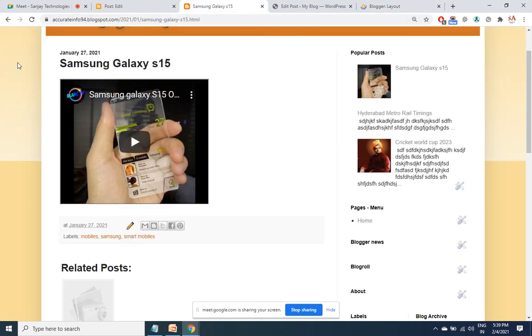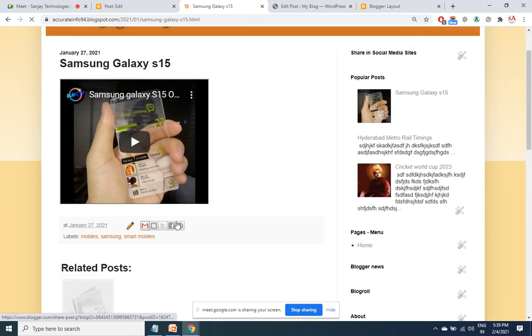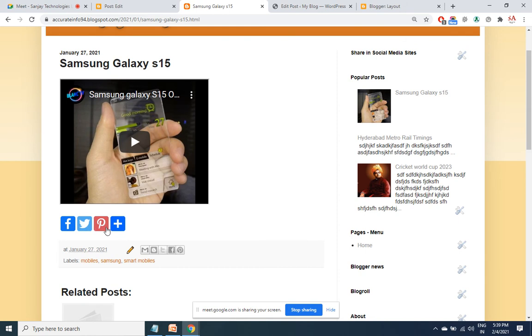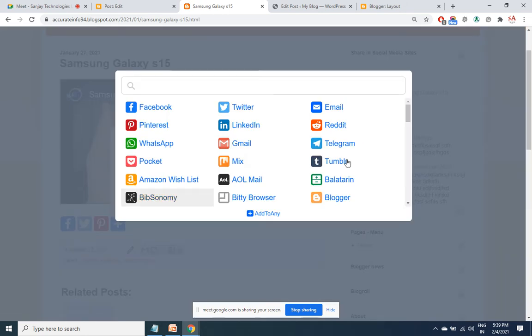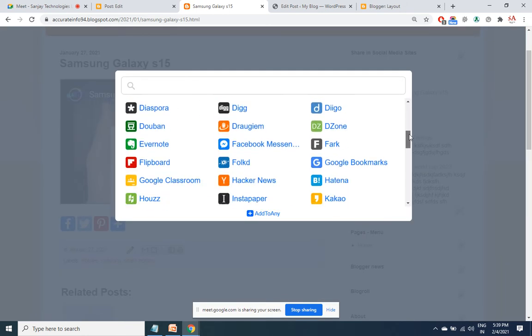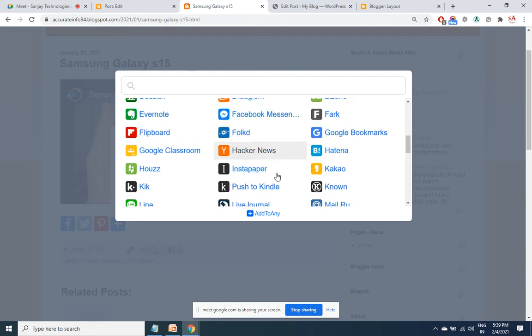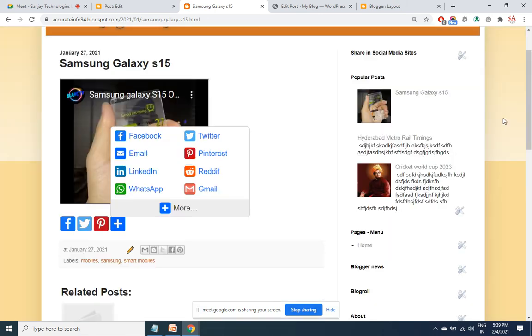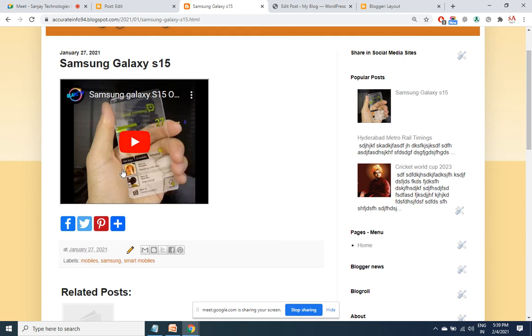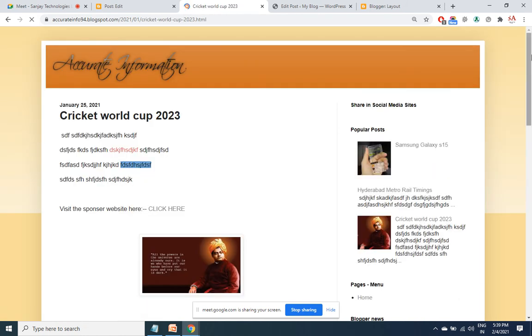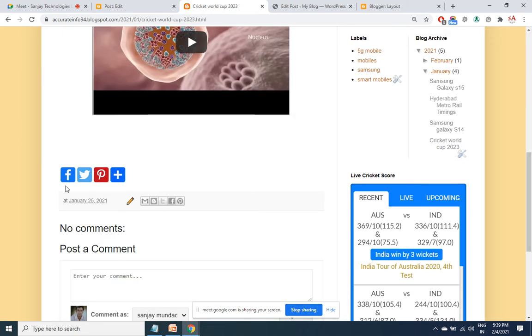Now when I open my web page, I'll find the social buttons at the bottom of the post. See here? When you click on plus, all those popular sites will open up. Some of the sites we are going to refer to in step number 4 in off page. So this is a way that you can have the buttons at the bottom of every post. Though I place the code only once, automatically at the bottom of every post you are going to get it. So only one time you need to place a code.